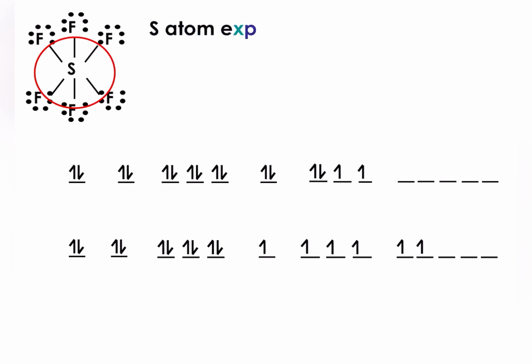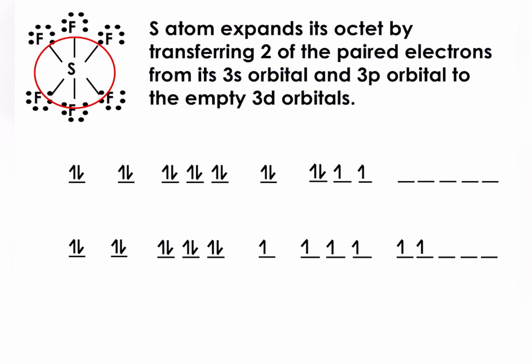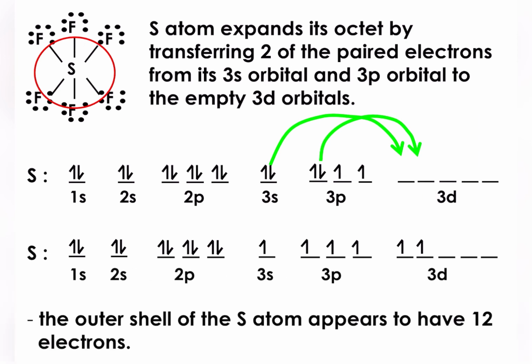So what will happen? S atom akan expand dia punya octet dengan cara transfer 2 of the paired electrons from 3s orbital dan 3p orbitals into 3d orbital. So maknanya dia akan ambil daripada 3s dan juga 3p, 1 dan 1 di sini dan letak di dalam 3d. So what will happen? It will get just like this one. Dan di sini kita boleh lihat how expanded octet boleh terjadi due to the existence of empty 3d orbitals.